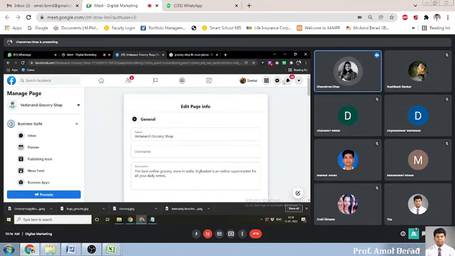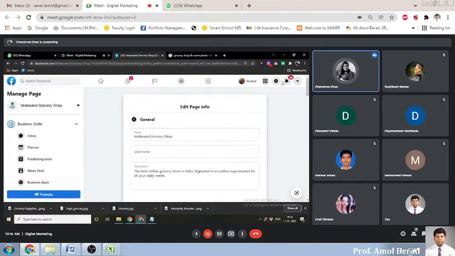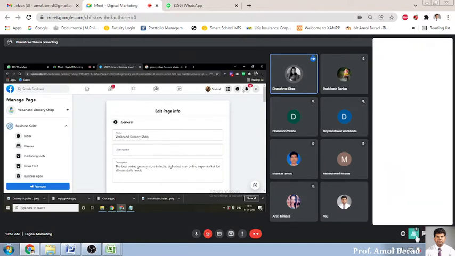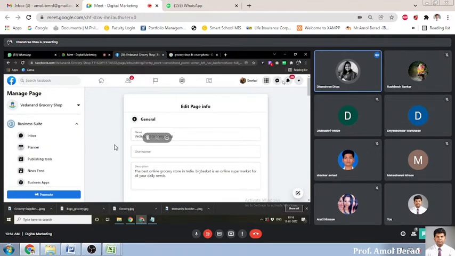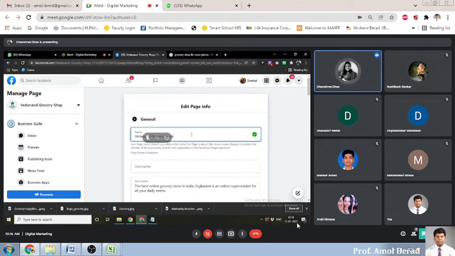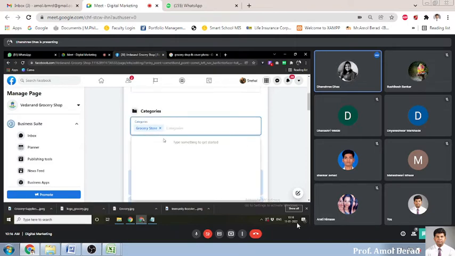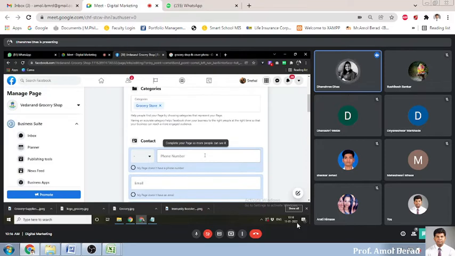The same dashboard is open when you click on edit page info, or when you go to settings and then page info. So you can see that our page name is already there, description is there, and grocery shop, which is our category, is also there.